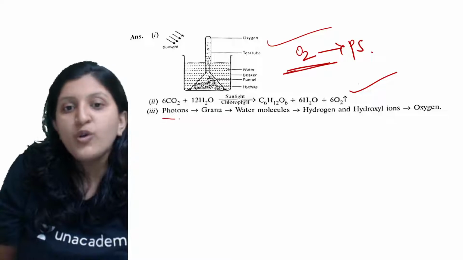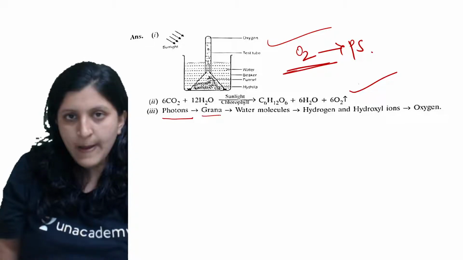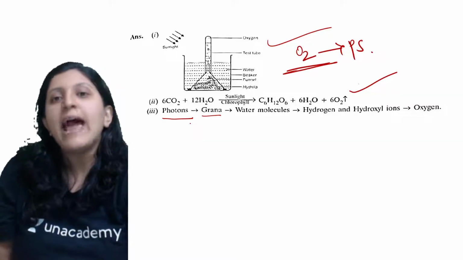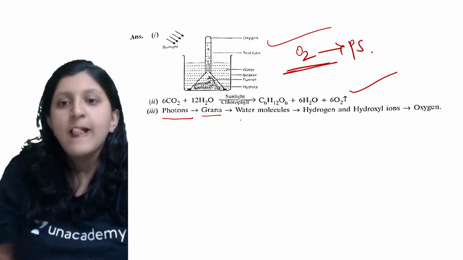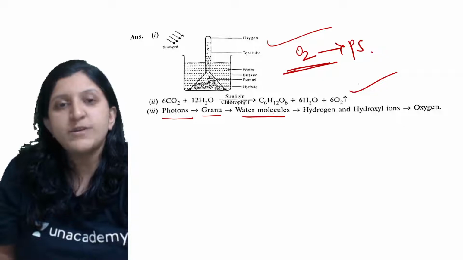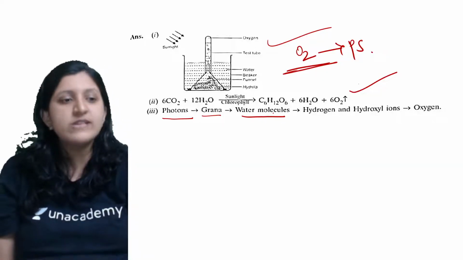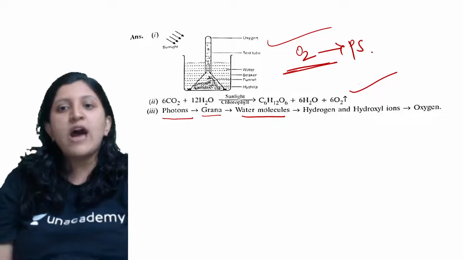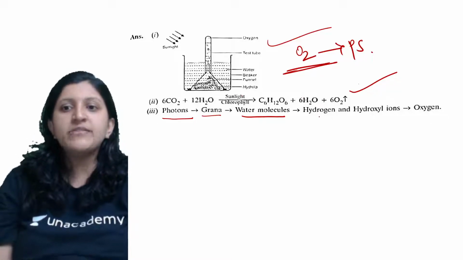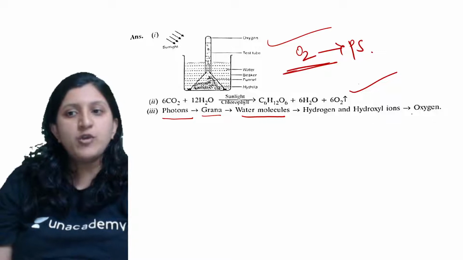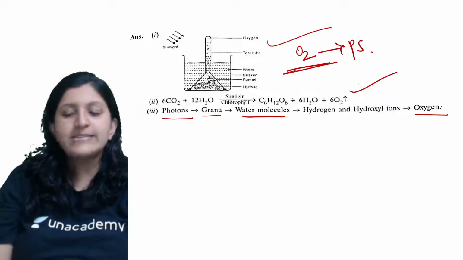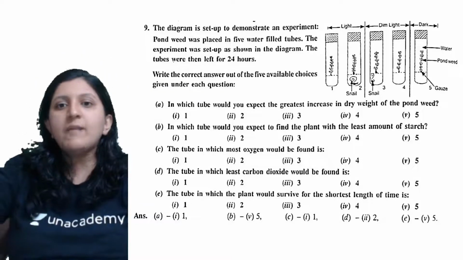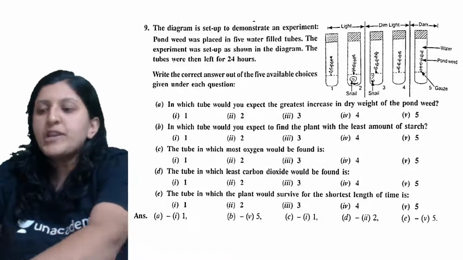Now, the photons fall on the grana, especially at the thylakoid, where activation of chlorophyll occurs, and then there is the water molecule. Photolysis of the water can be seen, so those water molecules give rise to hydrogen and hydroxyl ions, and later on there is a release of the oxygen. Okay, so the diagram is set up to demonstrate an experiment.